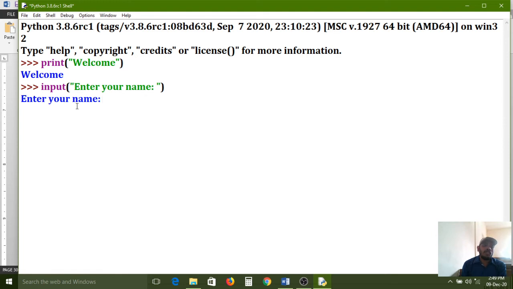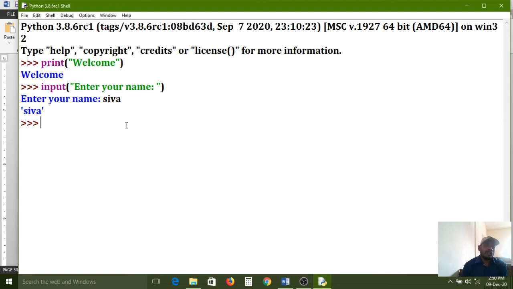All of you carefully observe, whatever the string we have configured here, that string as it is will be represented on the screen. Also it is expecting one input from the keyboard. So by reading this line, the user compulsorily needs to enter their name. Here my name is Siva. Siva I am entering. Carefully observe, whatever string I have entered, that string as it is is represented on the screen.